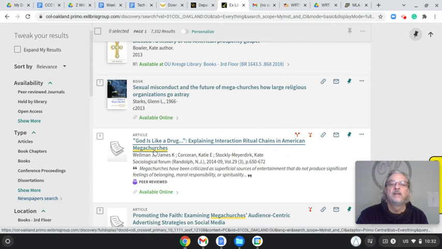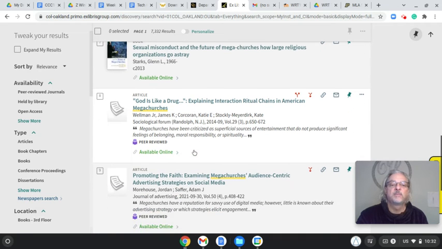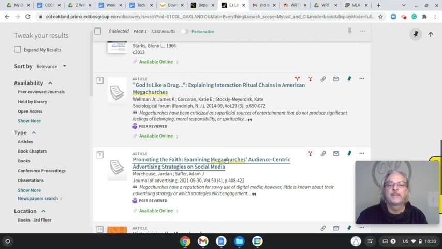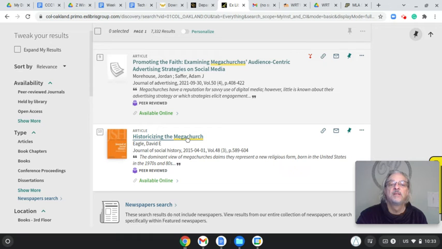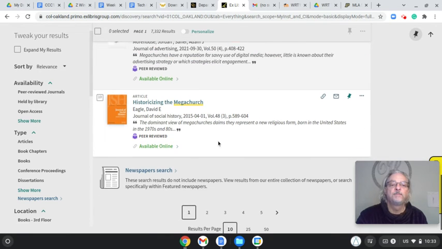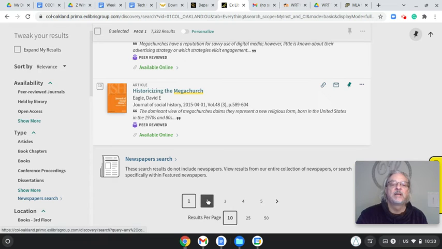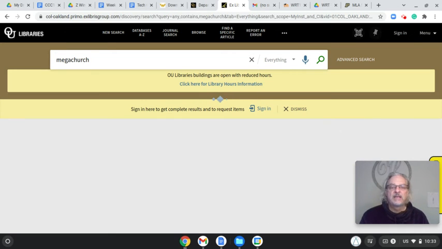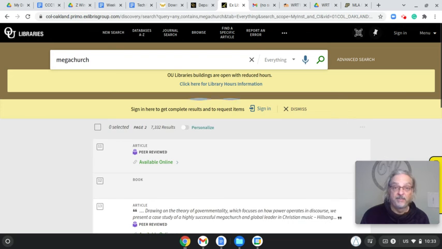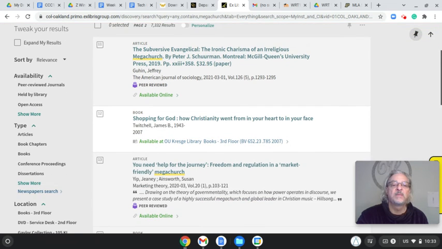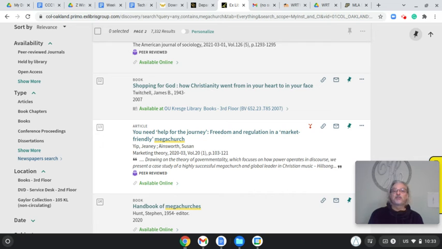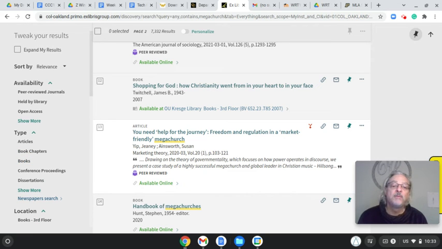Here's another one. Okay, when was it written? That gives me an idea. Promoting faith, examining megachurches, audio-centric advertising strategies, historicizing the megachurch. That might be interesting. Now that I've looked at that one page, we'll look at page two and get an idea of how they are talking about the megachurch. Sometimes just looking over the titles can give me some idea. Is there a consistency when megachurch is used? Is there something very specific about megachurch?